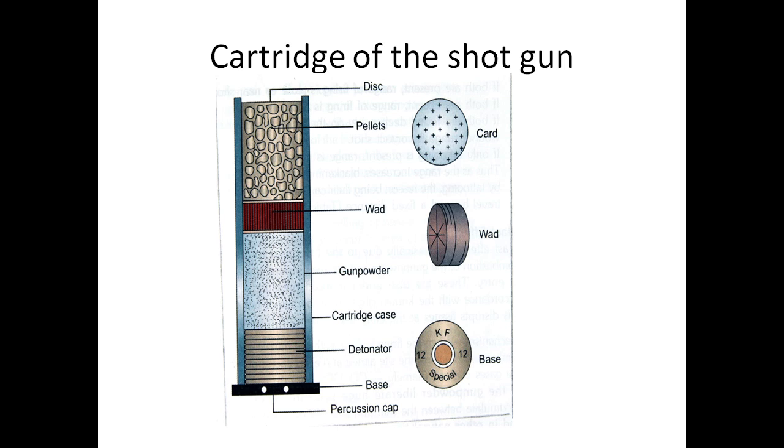There is 16 bore and 8 bore also. So the 8 balls made up of 1 pound of lead, equal size, exactly fit in the barrel. That is bore. It is called as 12 bore, 8 bore, 16 bore.